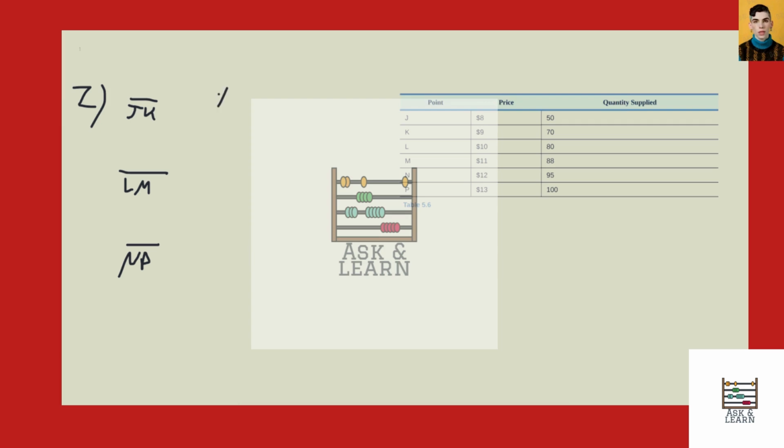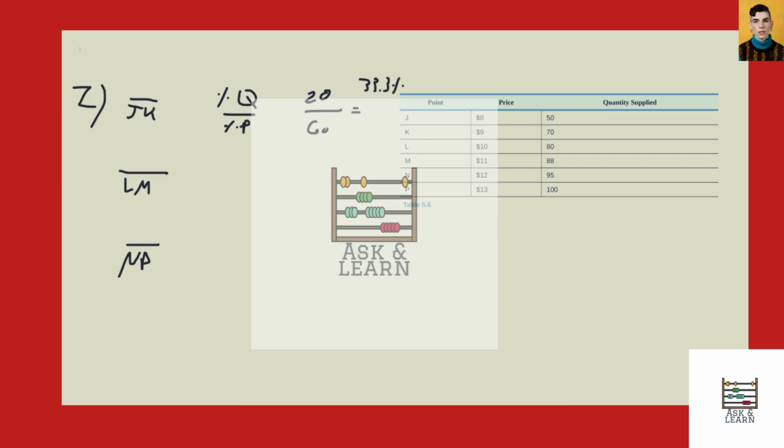So let's start with JK. Remember that we're looking at percent change in quantity over percent change in price. That's the formula for elasticity. For the first part of JK, quantity goes from 70 to 50. So that's 20 over the average of those, which is 60. It's 33%. Well, 33.3%. Let's be a little more accurate.